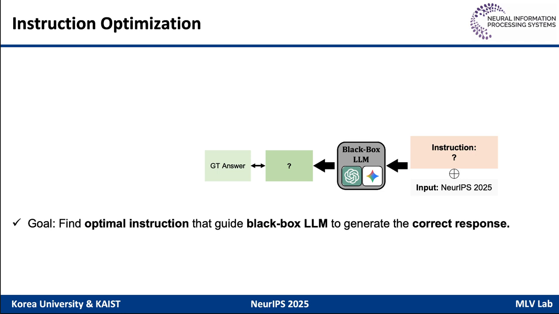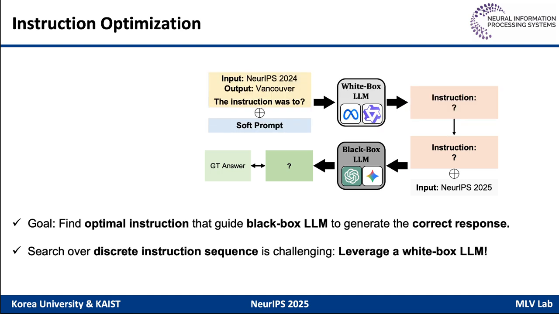Before we talk about PRESTO, I will briefly introduce instruction optimization. Instruction optimization aims to find the optimal instruction that guides a black box large language model to generate the correct response for a given input prompt. However, optimizing the instruction is very challenging since the instruction is a high-dimensional and discrete sequence. To address this problem, recent methods employed white box large language models to generate candidate instructions from optimized soft prompts.